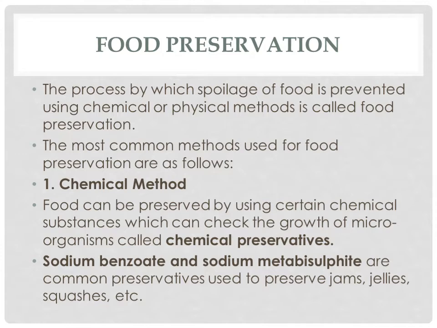Now we will be discussing a few methods by which you can preserve your food, or how in factories or industries the food is preserved. We are going to see that now in these methods of food preservation. First method is the chemical method. Food can be preserved by using certain chemical substances which can check the growth of microorganisms, called chemical preservatives.